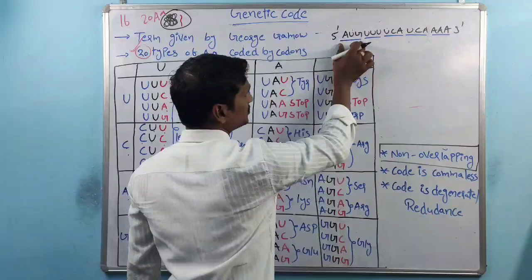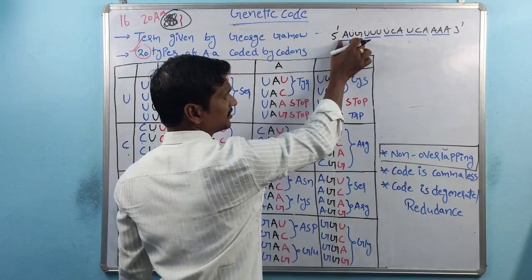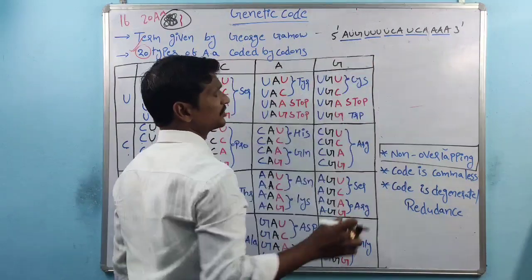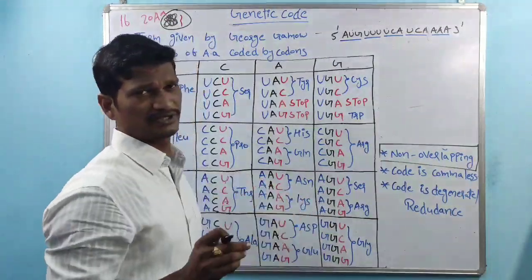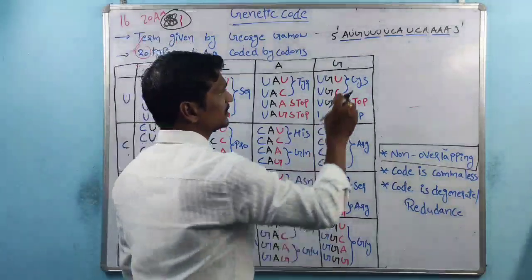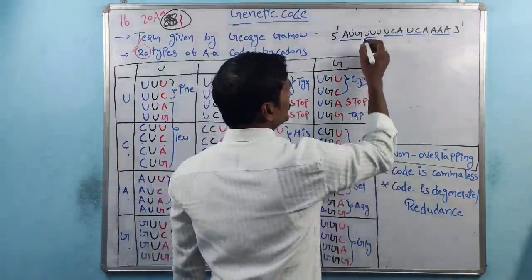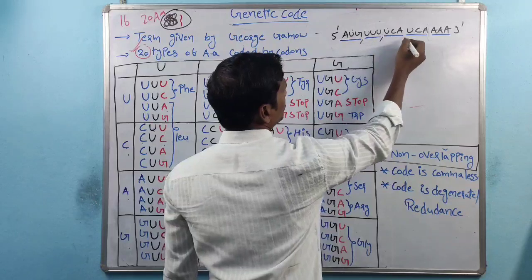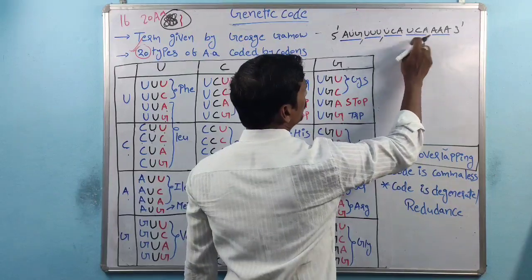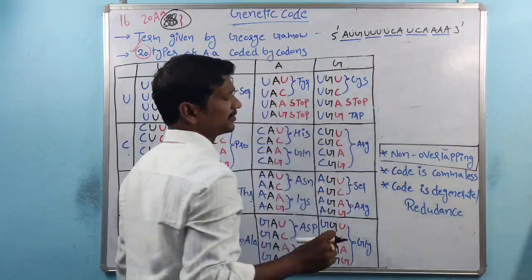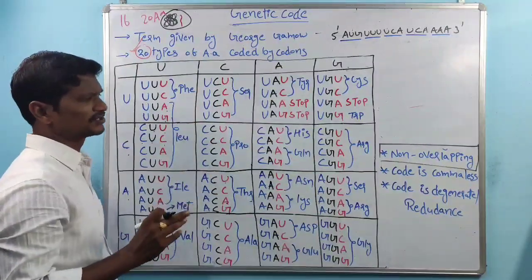So the triplet codon: three nucleotides are there. This is the triplet, right? So genetic code is always triplet, genetic code is universal, genetic code is very specific, and genetic code is non-overlapping, right? And genetic code is commaless. See, between these two codons there is no comma, there is no full stop. So no punctuation between the codons. The code is commaless, right?